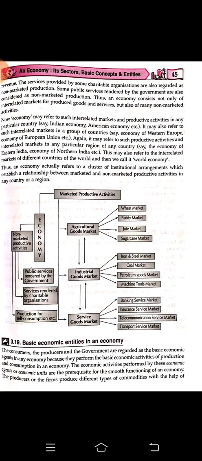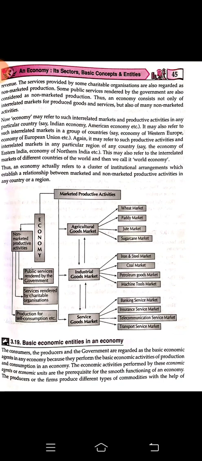So again we will read the definition. A specified collection of interrelated marketed and non-marketed productive activities in any particular country or region. So we can say it is a cluster. Economy means the relationship between the marketed and non-marketed productive activities of a country, in simple words.